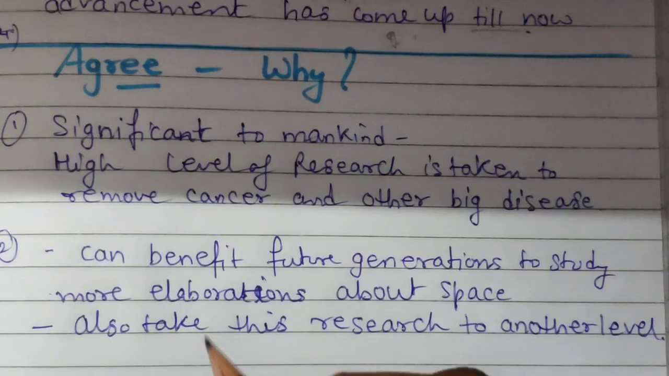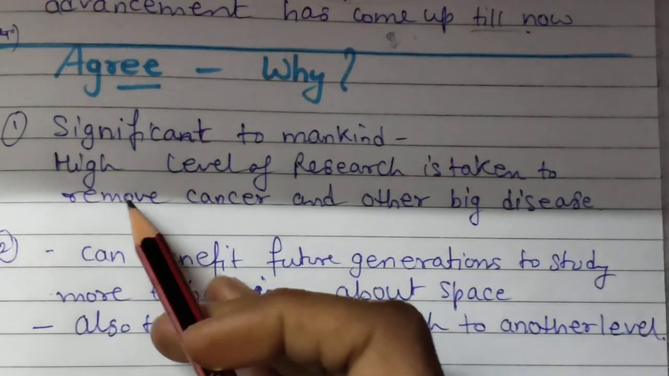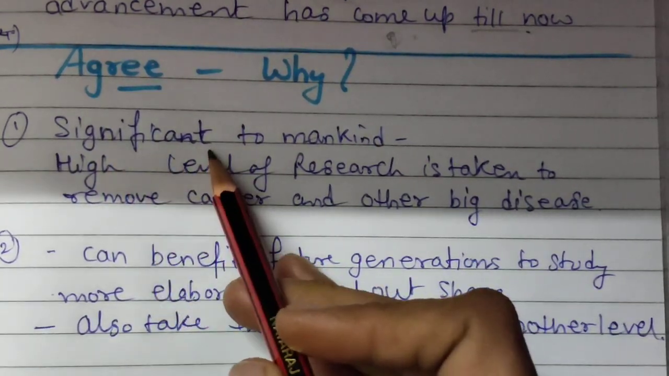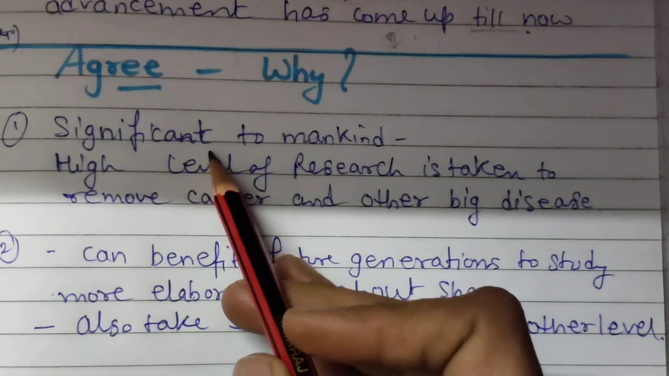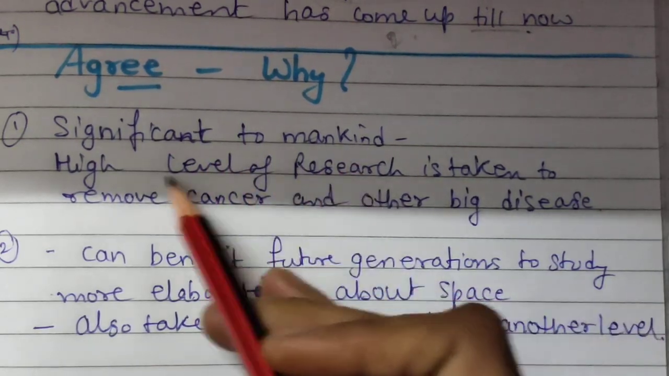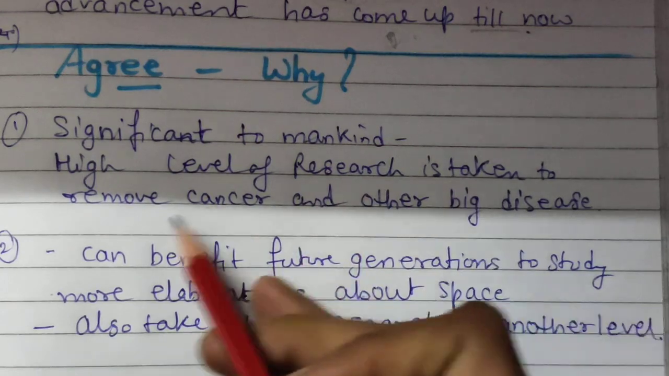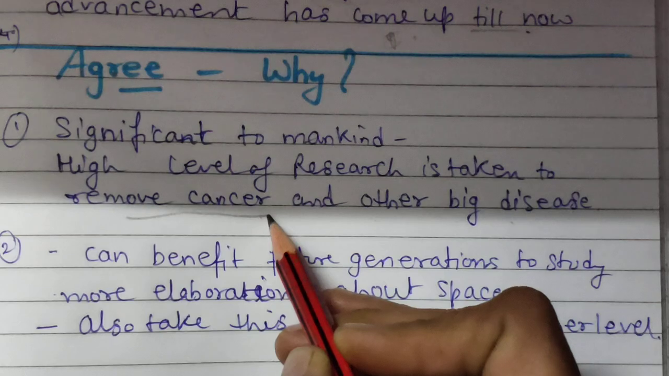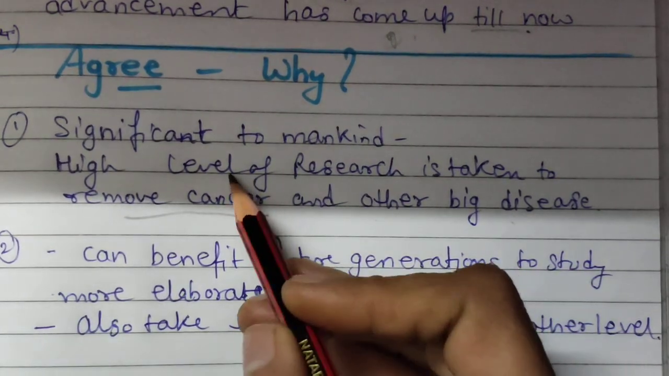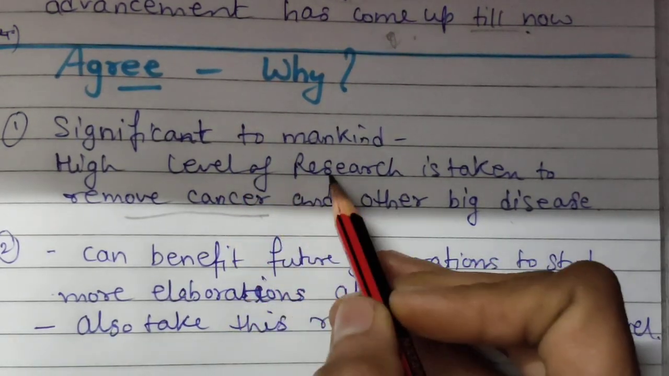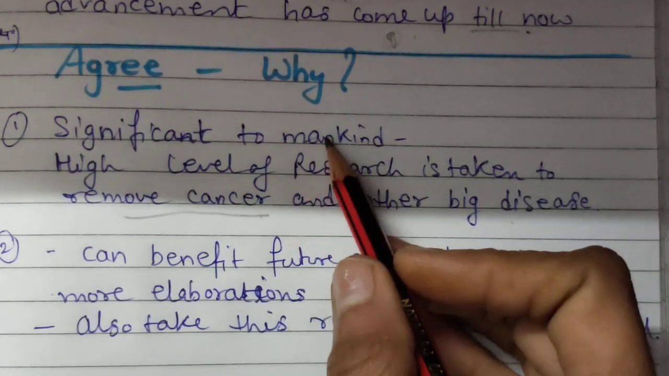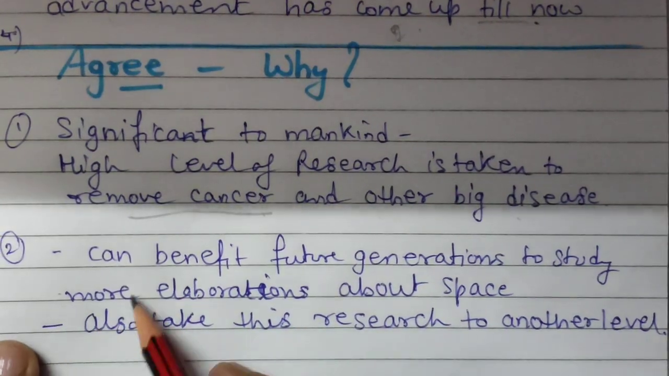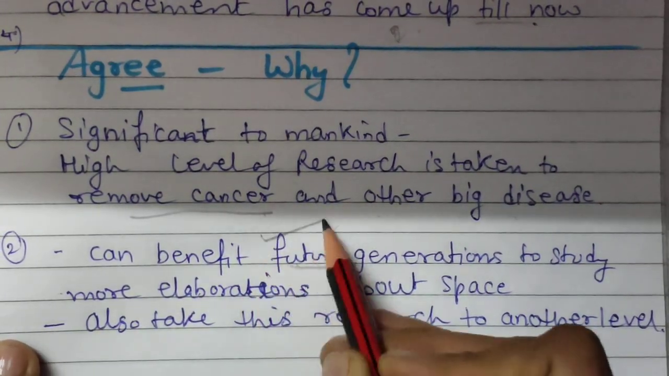Let's look. So for agreement, it came to my mind, it is a significant step for mankind because a high level of research is being done to remove cancer and other big diseases. So with these steps, many scientists are working on the removal of disease and also on everything related to the advancement of science, because this is also science. Second, we can discuss that it can benefit future generations. So this is a more important point.